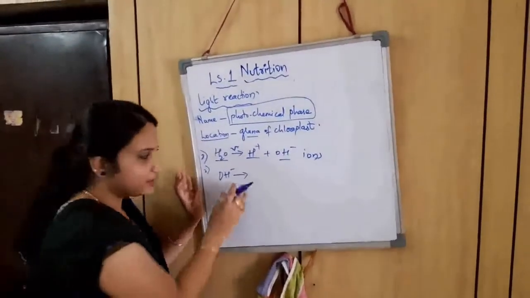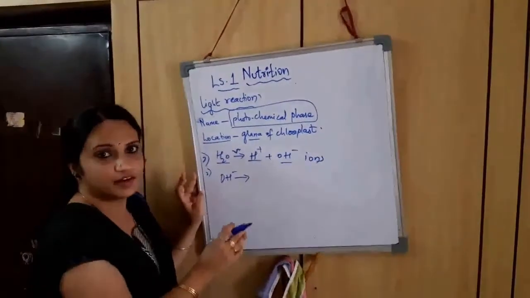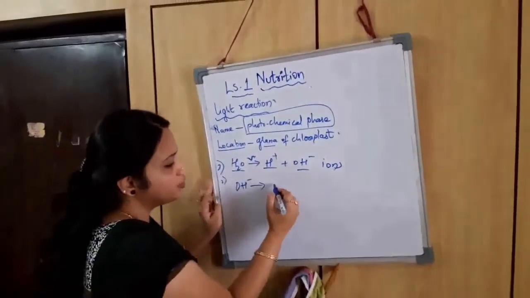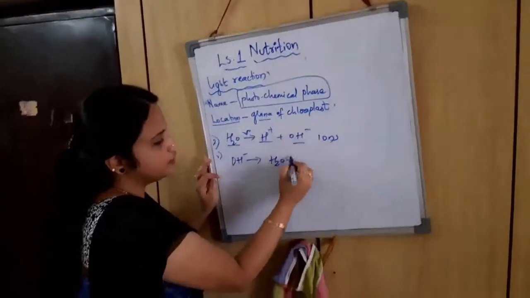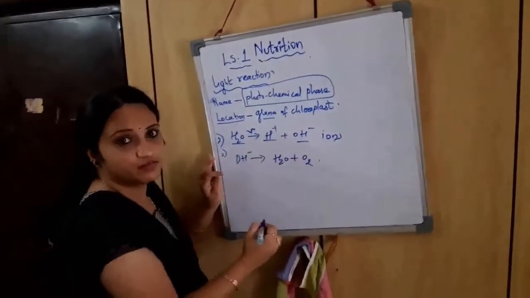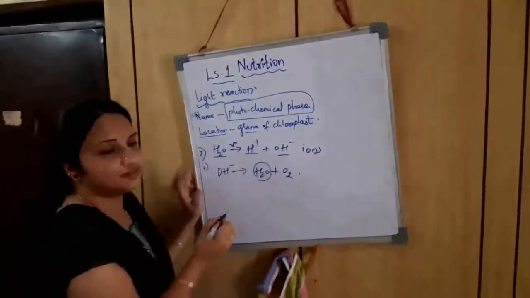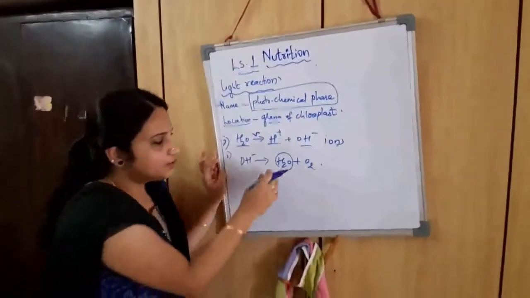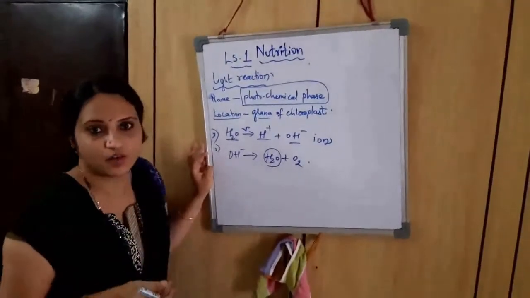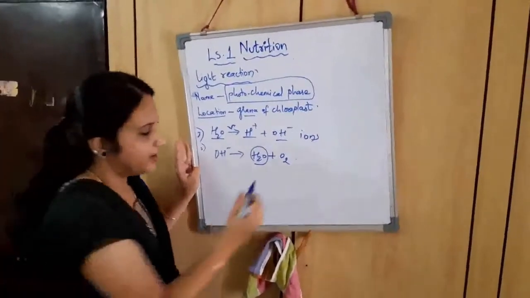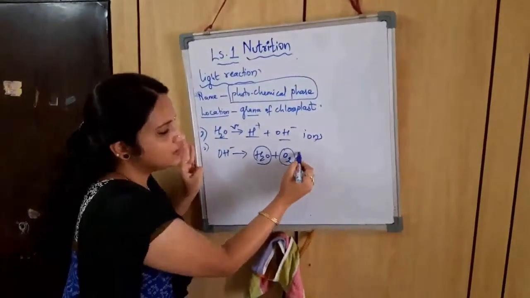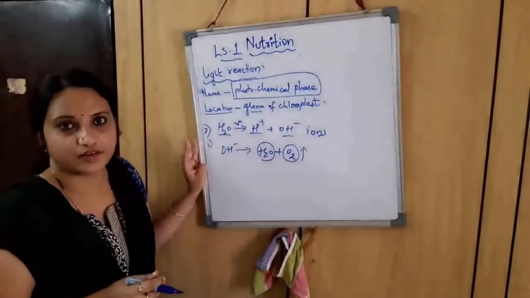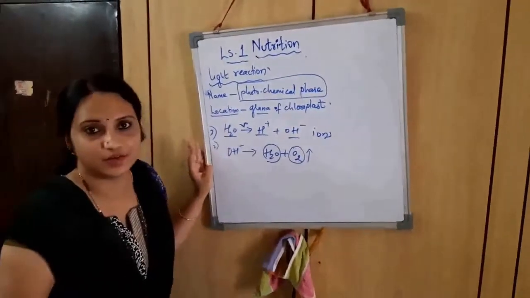So hydroxyl ions undergo a series of reactions. They undergo a quick change, and they are going to produce two things: water and oxygen. Okay, this water, if it is needed by the plant, will be absorbed. Otherwise, with the help of the transpiration process, the water is also evaporated back to the atmosphere. And during photosynthesis, oxygen is a metabolic waste product, so it is liberated into the atmosphere.